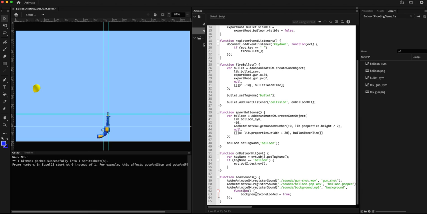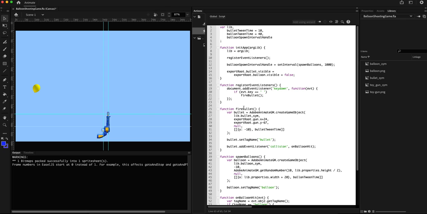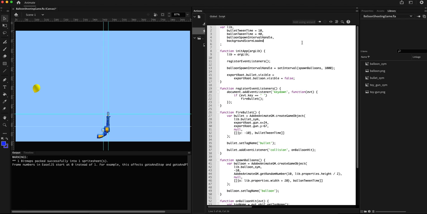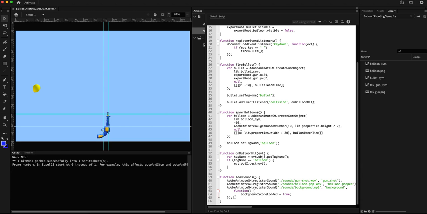And for now, what we are going to do is once the background sound is loaded, we are going to set a flag called background score loaded to true, and I'm going to declare that here and initialize that to false. Okay, so the difference is that these two sounds, gunshot and balloon, are going to be looped once, and background is going to keep playing till the user is playing the game. So the loop count is going to be different.